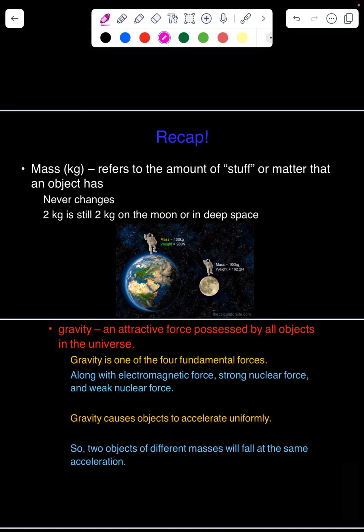That amount does not change from place to place. The only way you would change it is if you change the number of atoms that your body or an object was comprised of.